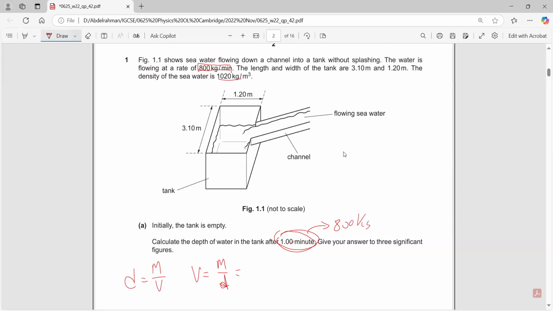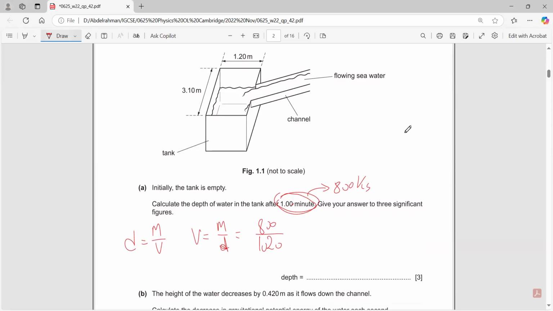Tayyib. So I have the mass, which is 800 kilograms, and I have the density, which is 1020. Type 800 divided by 1020. Okay, 0.784 meters cubed. Can I find the depth?